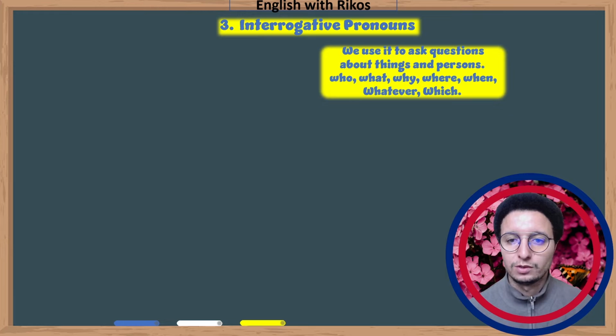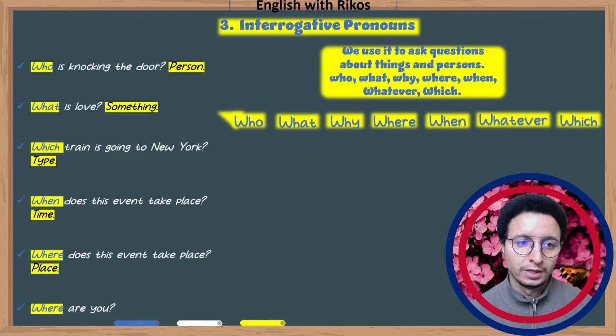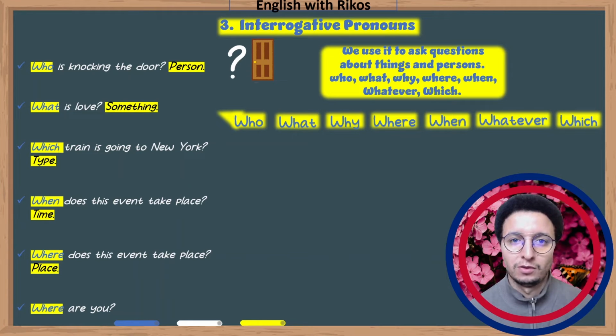Interrogative pronouns. We use them to ask questions about things and persons like who, what, why, where, when, whatever, and which. We use these to ask about things, persons, objects, to form a question, okay? For example, who is knocking on the door? In this example, I'm asking about a person, somebody knocking on the door. Who is for person. What is love? Here I'm asking about something.